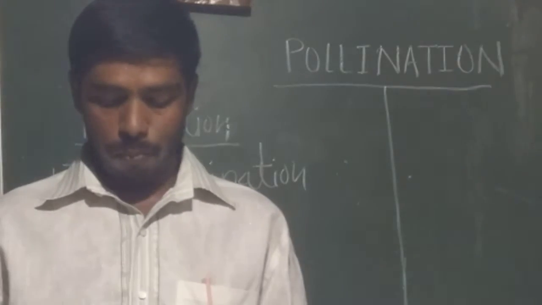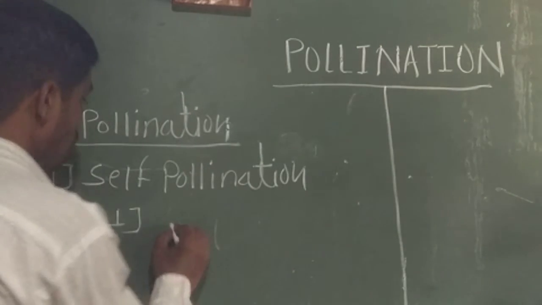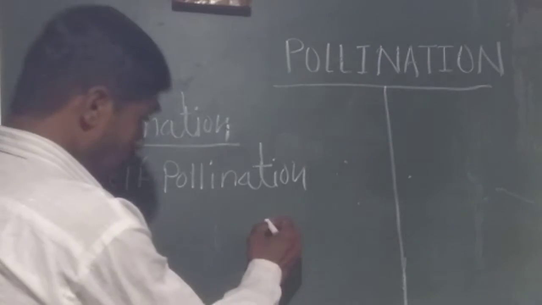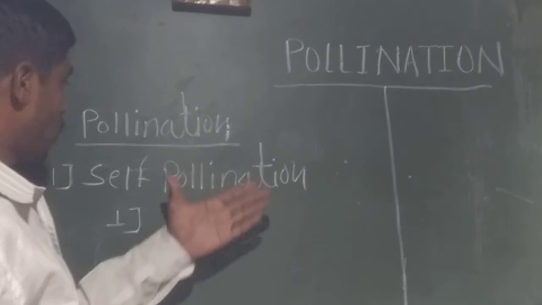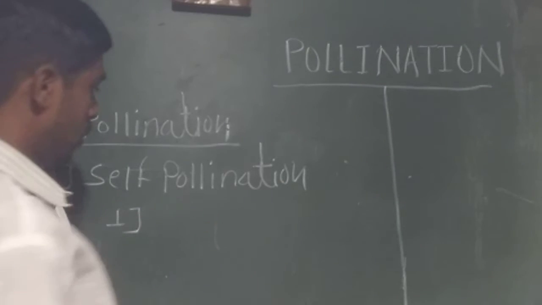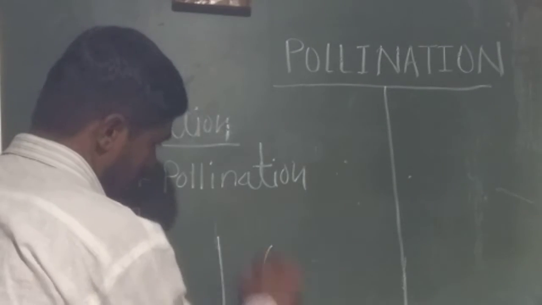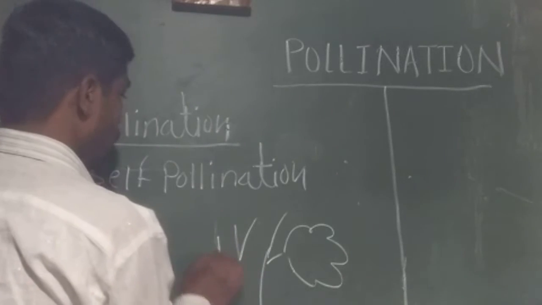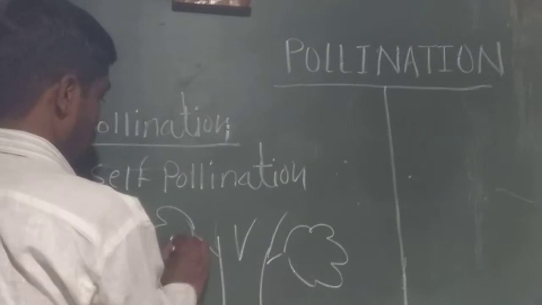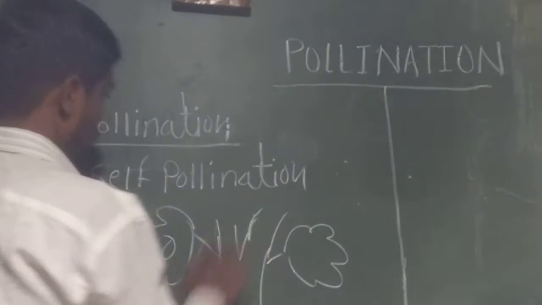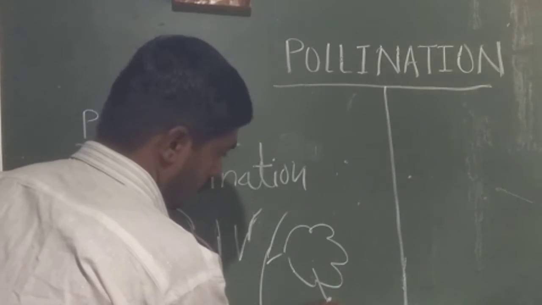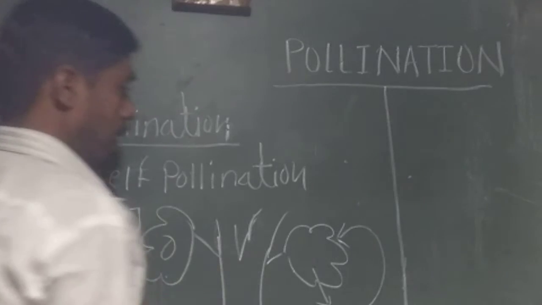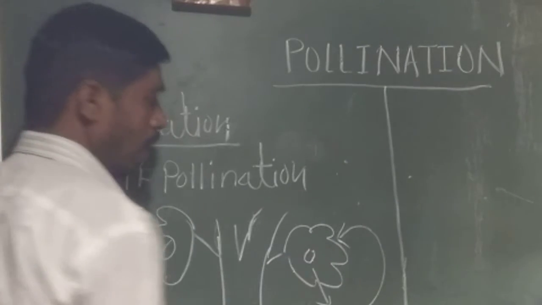This is the plant. These are the flowers. Transfer from anther to the stigma of the same flower is called self pollination.